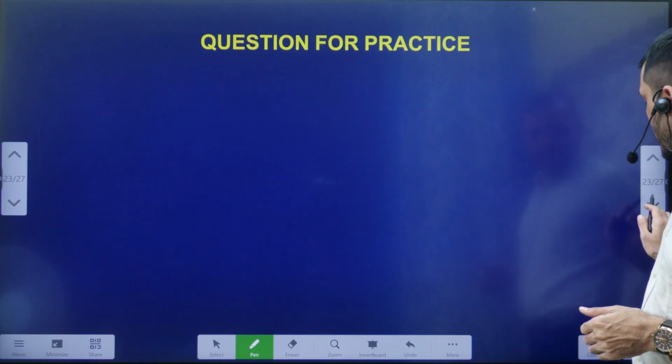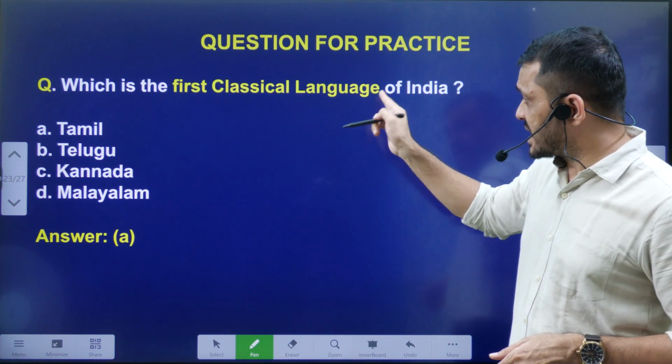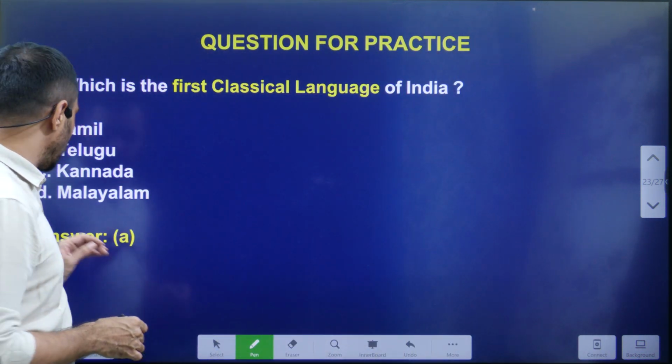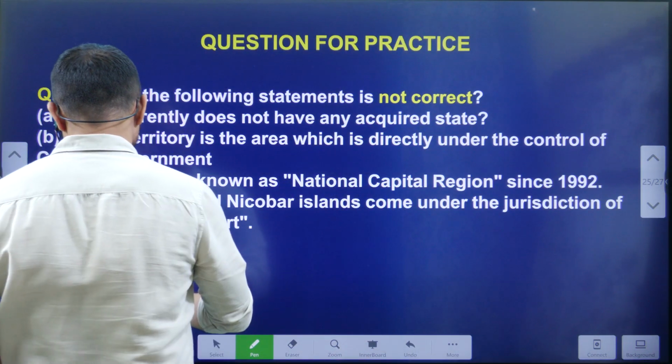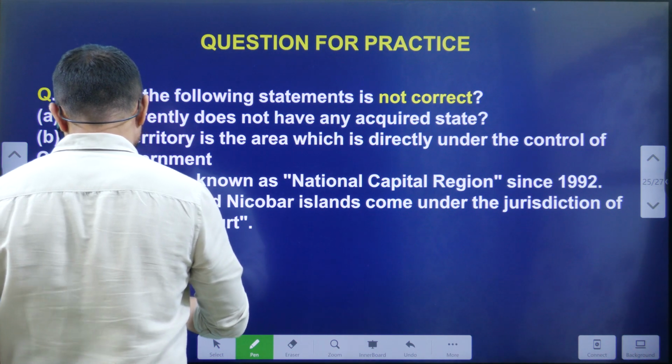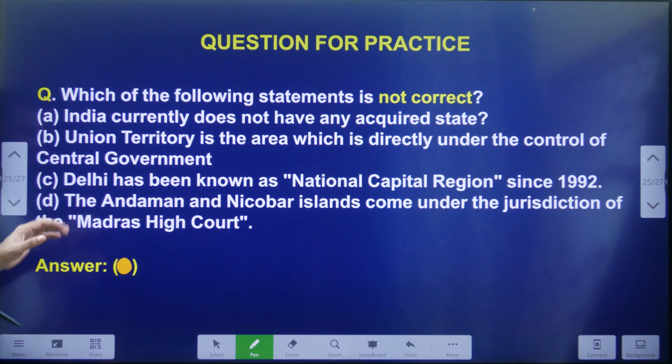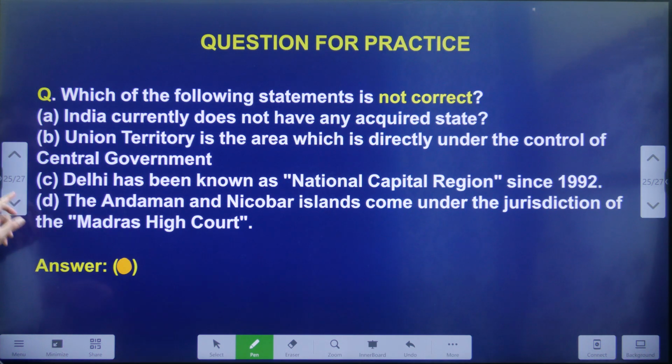Now let's see yesterday's video question. Which is the first classical language of India? That is Tamil. Tamil is the first classical language of India. Now today's video question. Today's video question is, which of the following statements are not correct? Read these statements and tell me which statements are not correct.